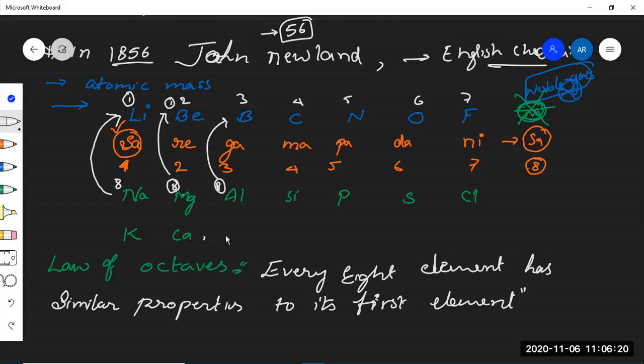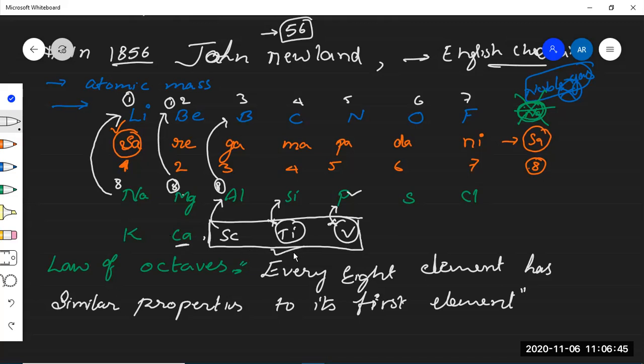Why? Because after the calcium, scandium, titanium, vanadium came. This scandium is not at all showing similar chemical properties to the aluminium. Titanium is not showing, vanadium is not showing, because titanium and vanadium are metals, whereas phosphorus is a non-metal. So this law explained the arrangement successfully up to calcium, not for the heavy metals like scandium, titanium, vanadium, and transition metals. For that reason this law again failed. This law found some drawbacks.